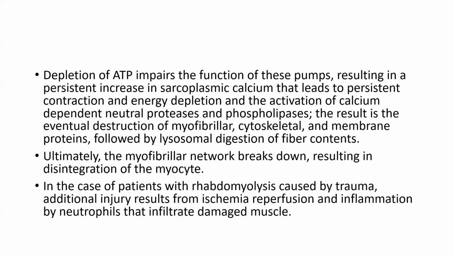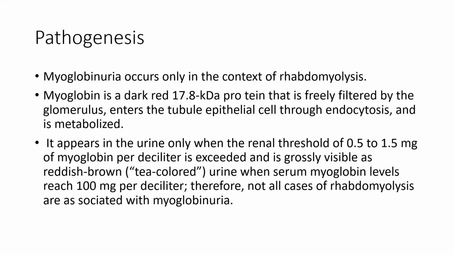In patients with rhabdomyolysis caused by trauma, additional injury results from ischemia reperfusion and inflammation from neutrophils that infiltrate damaged myocytes. So, pathogenesis: myoglobinuria occurs only in the context of rhabdomyolysis. What is myoglobin? Myoglobin is a dark red 17 kilodalton protein that is freely filtered by the glomerulus.